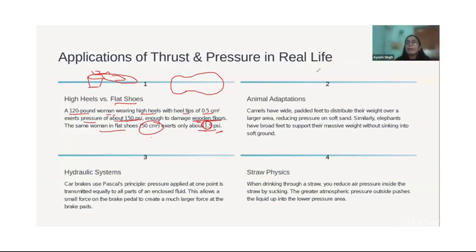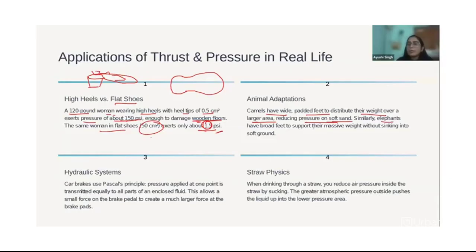Okay, now animal adaptation. So you have seen the camel has wide toes, wide padded feet to distribute the weight over a large surface area, reducing the pressure on the soft sand, so that their legs won't dig deeper into the sand and go inside. So that's why the weight, or you can say the mass, is distributed because of the feet structure, because of more area. So the physics is being applied in biology and every other place you can imagine. So you have to know this.